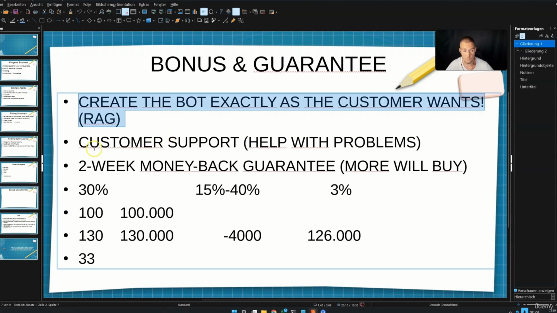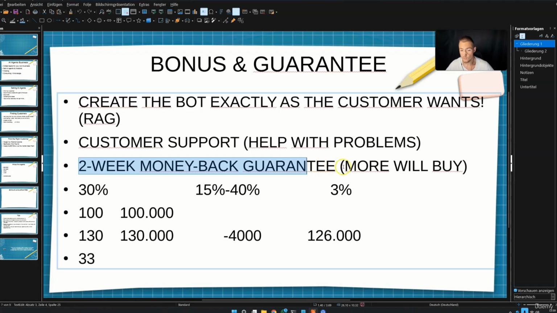Then the next bonus. Customer support. You help them with problems. You are here the entire time to help them out if they have problems with your chatbot, and you send them the leads every other week, for example. And this is one of the strongest guarantees, 2-week money back guarantee. This is a no-brainer. You tell them, hey, I make this chatbot, you can try this out for free for 2 weeks, and you only pay me if you like the bot.